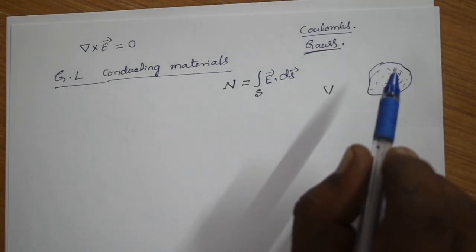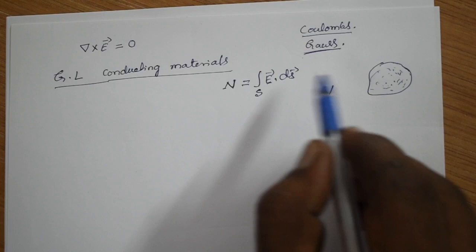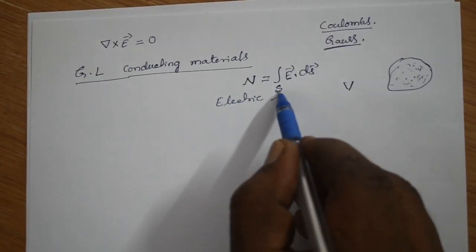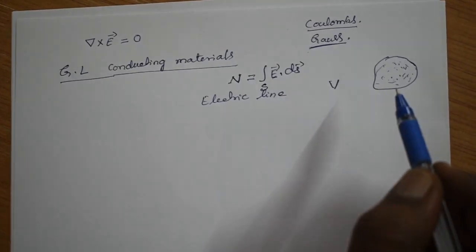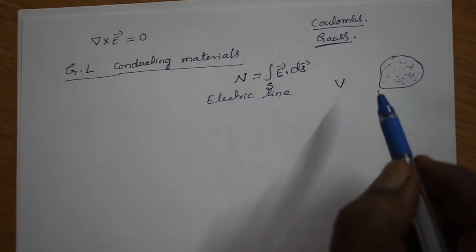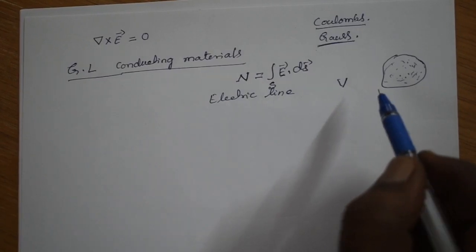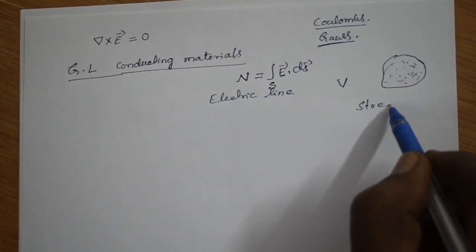And now we have to define electric lines. I think you may remember what is streamline and what is vortex line. In fluid mechanics, what is streamline?